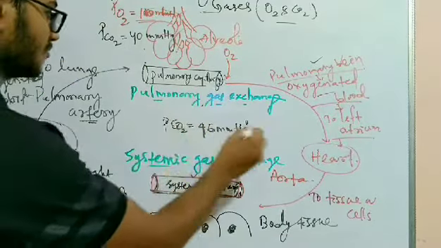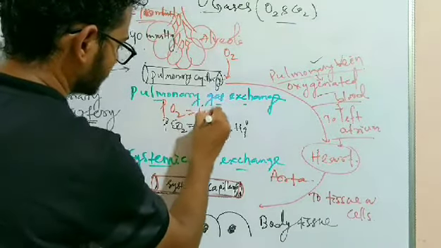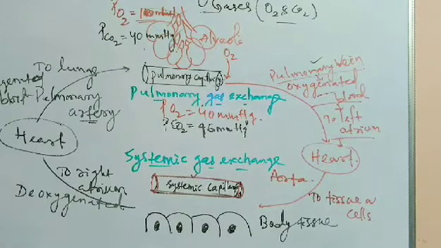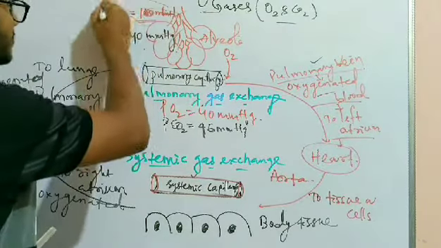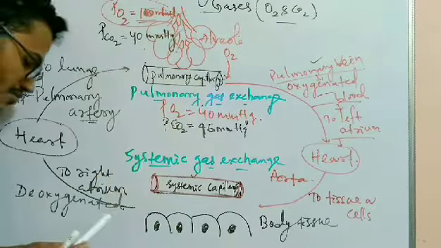So the partial pressure of carbon dioxide is 46, whereas the partial pressure of oxygen is only 40 mmHg. So the difference between the partial pressure in the alveoli and the pulmonary capillary is much more.